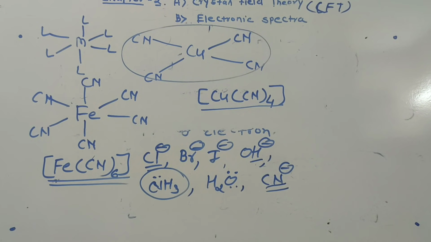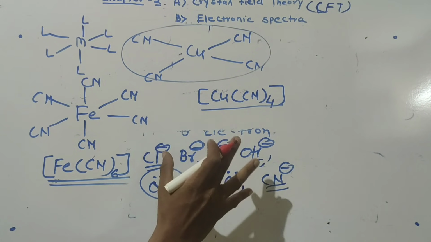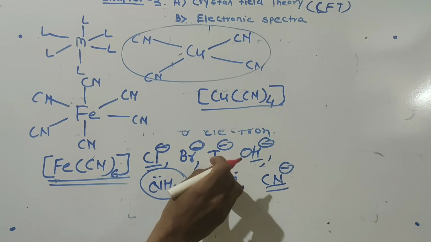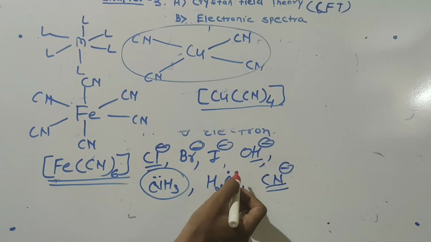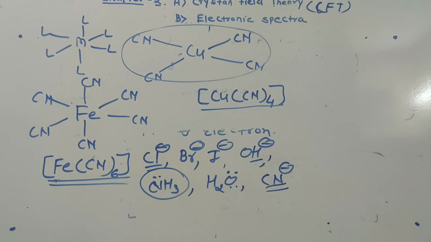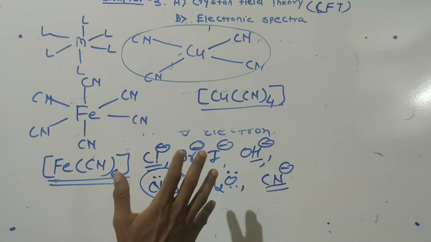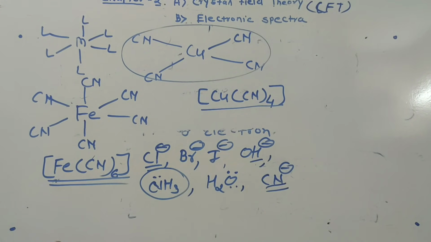Now, one of the things you have to notice is that we know the ligands are negatively charged species or have a lone pair of electrons. You may say the ligands are electron rich species.